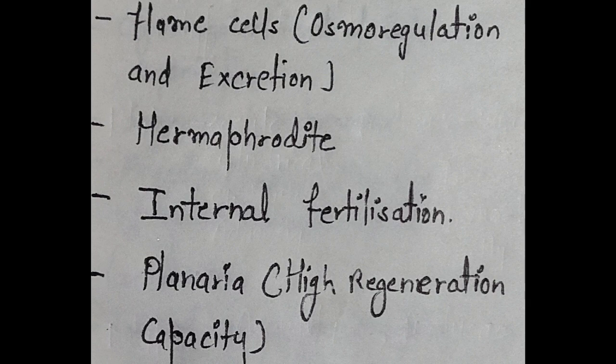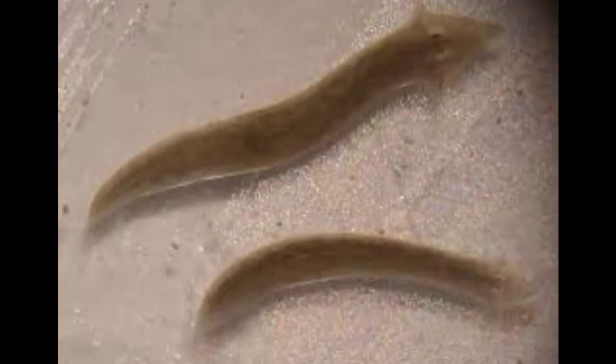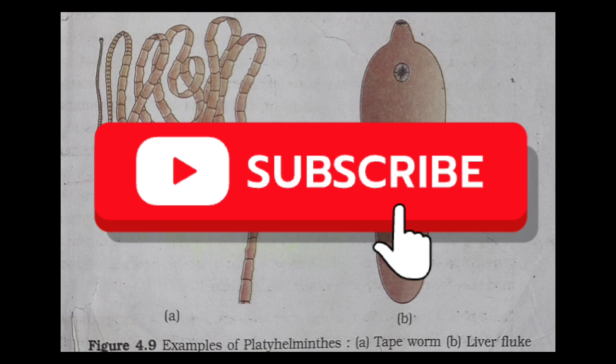Flatworms are hermaphrodite, it means sexes are not separate. Fertilization is internal and development is through many larval stages. Regeneration is the process of replacing or restoring damaged or missing cells, tissues, organs, and even entire body parts to function. Some flatworms like Planaria possess high regeneration capacity. Examples of flatworms are Taenia, also known as tapeworm, and Fasciola, the liver fluke.